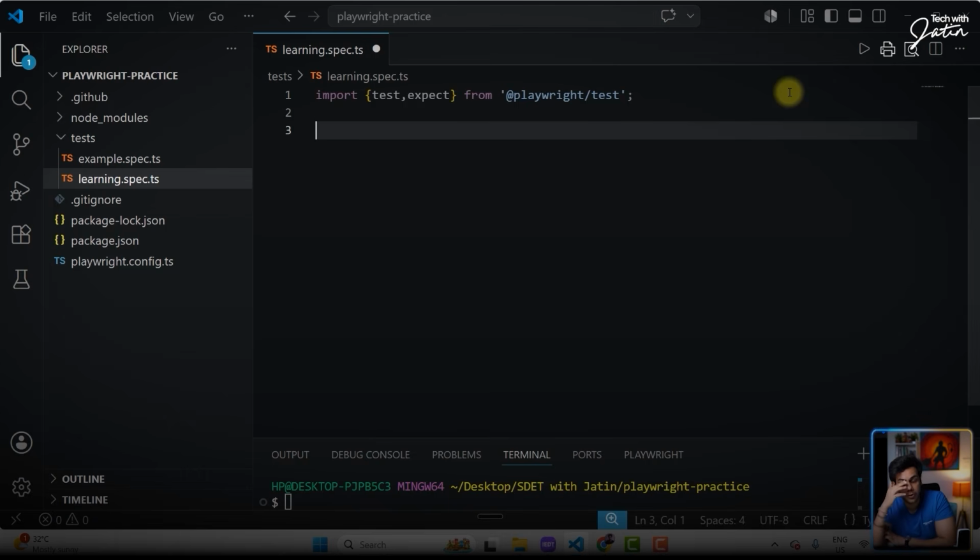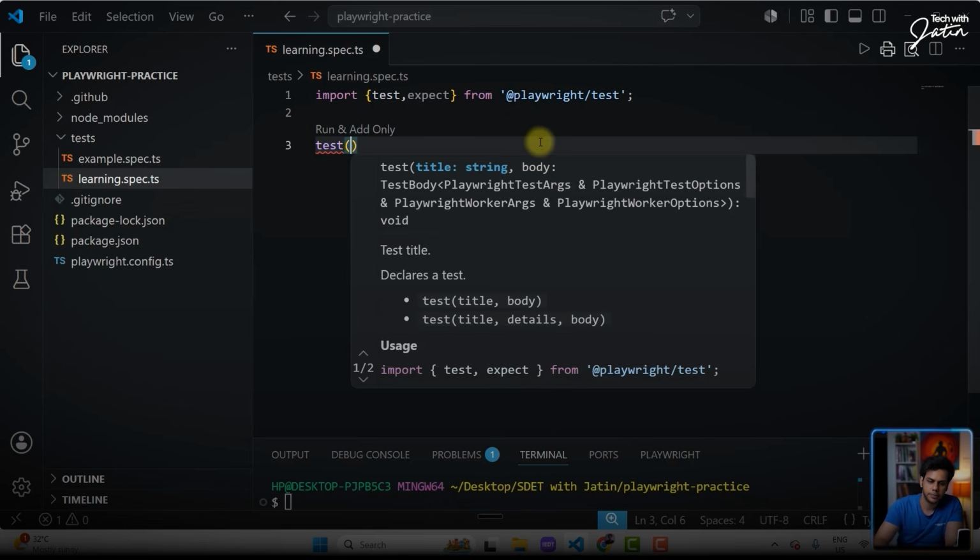Anyways, the first thing is we have imported test and expect. Expect is basically for assertion. And the test over here is because we want to have our test introduced. So the test block needs to be there. And this is going to technically come from Playwright. It's popping up over here. So I'm going to say test.